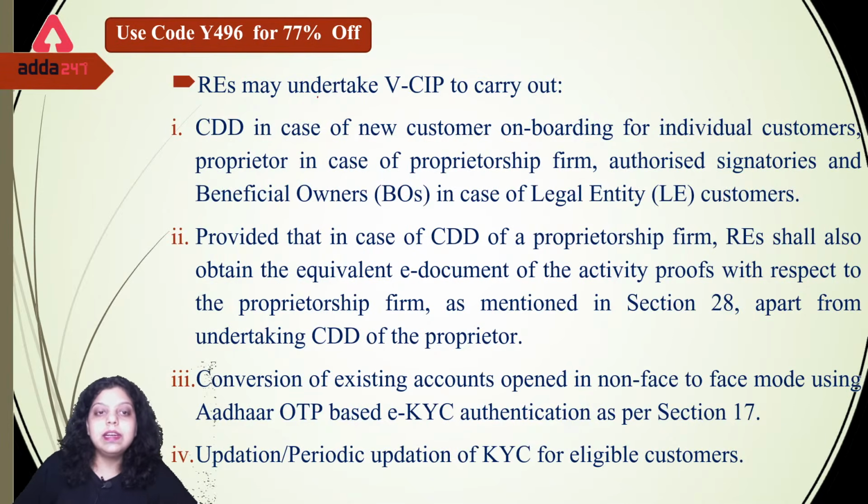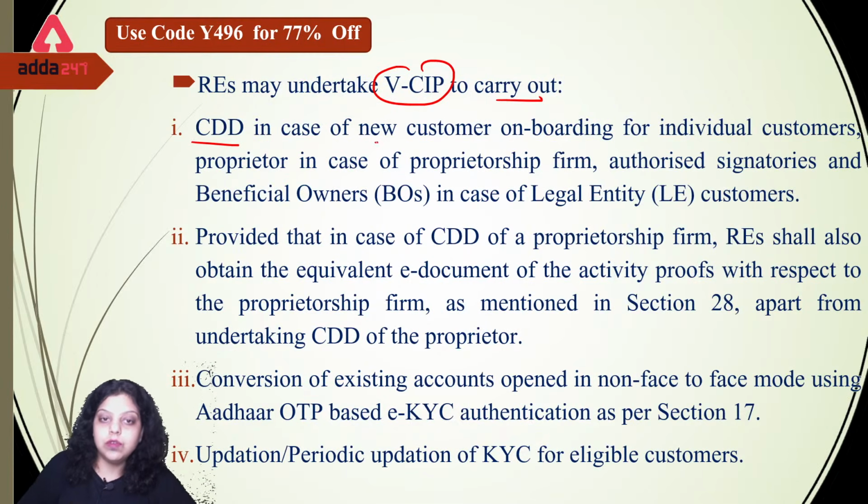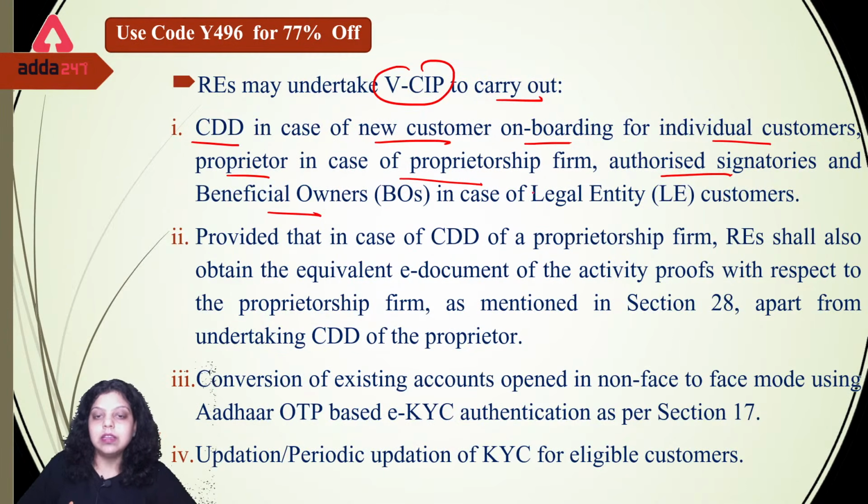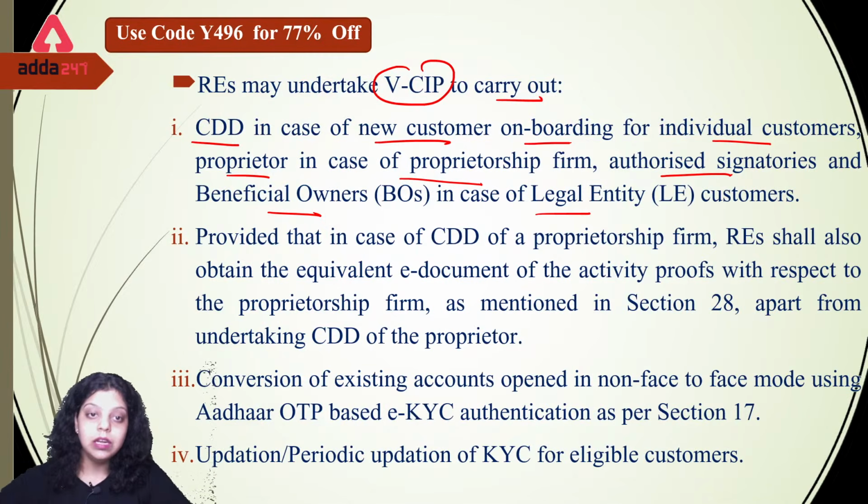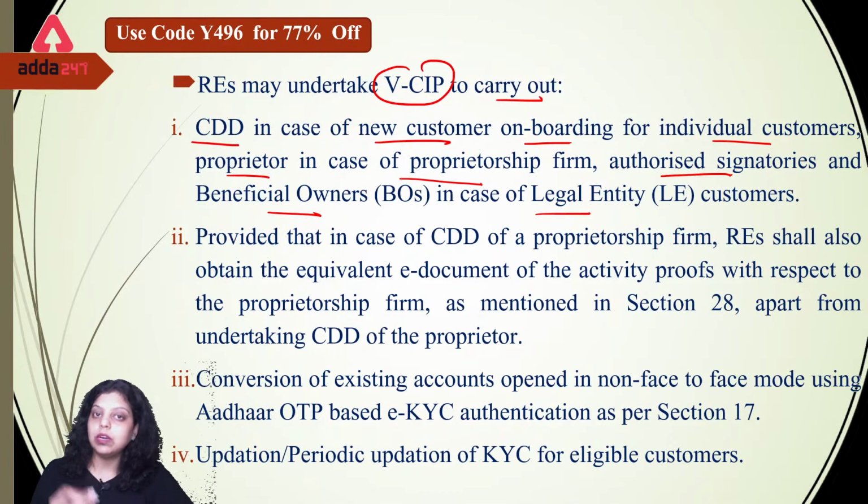Next, the regulated entities may undertake VCIP to carry out, what are the things for which we have to carry out the video based customer identification process? So customer due diligence in case of a new customer onboarding: for an individual customer, proprietors in case of a proprietorship firm, authorized signatories and beneficial owners in case of legal entity customers. For everyone we require the VCIP process for customer due diligence.